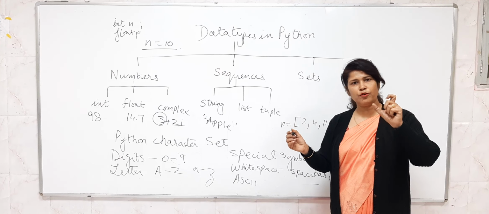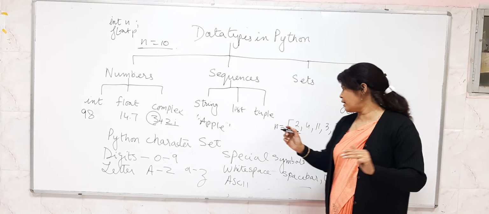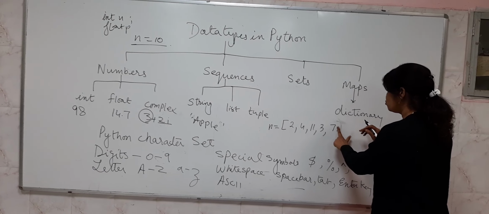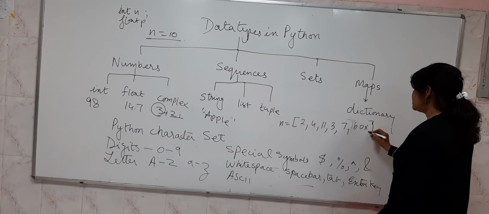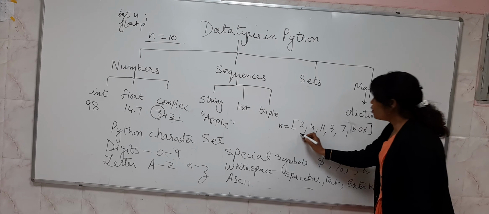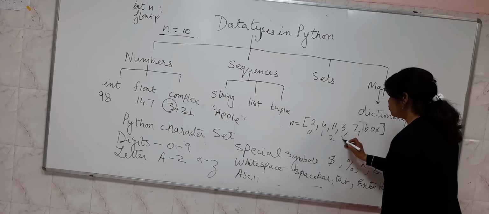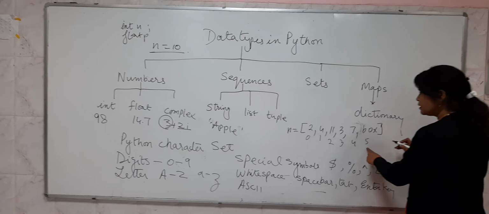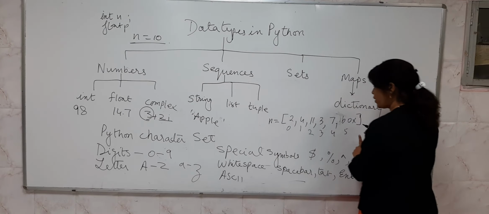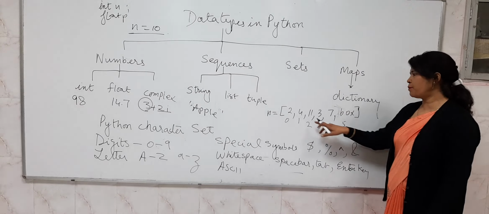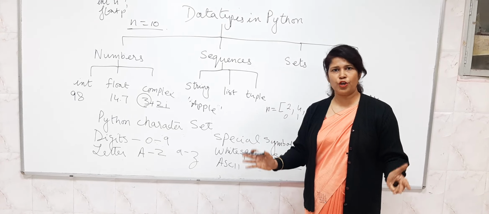Heterogeneous. In Java we used to store one type of data in one array, but here we can store any type of data. I can store a string here also. I can write here box. So this is a list. It starts from index 0: 0, 1, 2, 3, 4, 5. These are the indexes. So lists are basically stored in square brackets, as a list of items separated by commas, and they are mutable, meaning they can be changed.